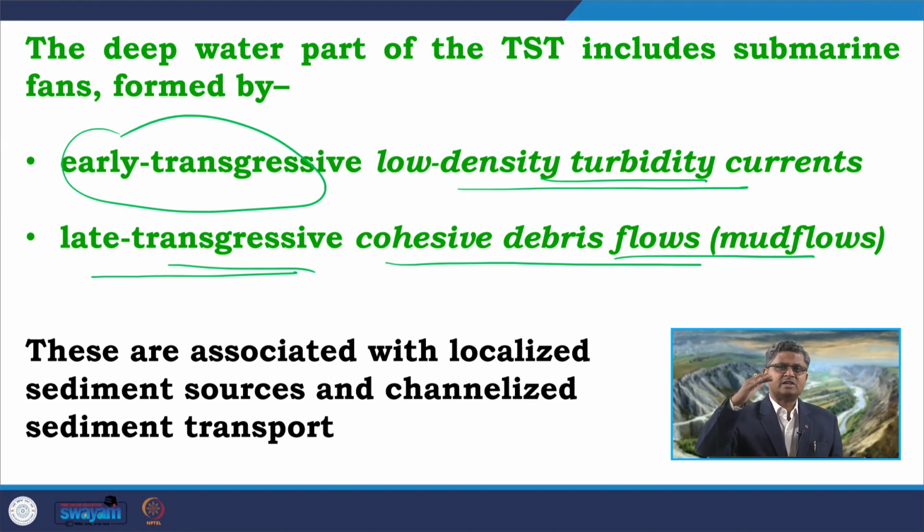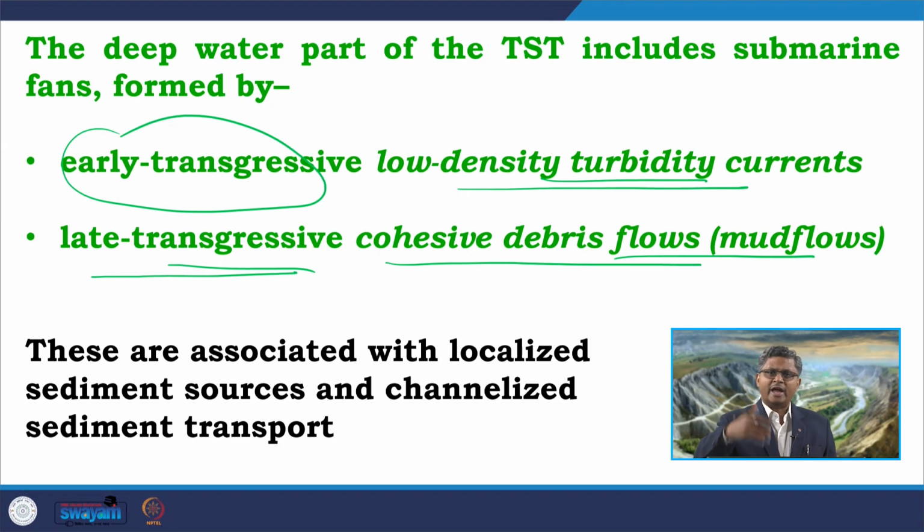So, when the base level is rising, it results in hydraulic instability at the shelf edge, and that can cause erosion of the outer shelf or the upper slope areas where dominantly fine grained sediments are getting deposited. Mostly the condensed sections are forming by deposition of pelagic or hemipelagic sediments.